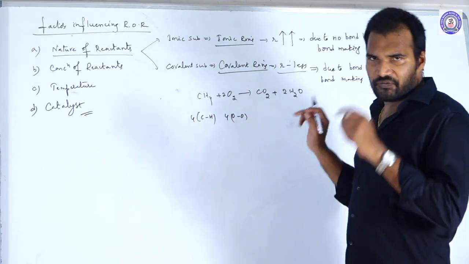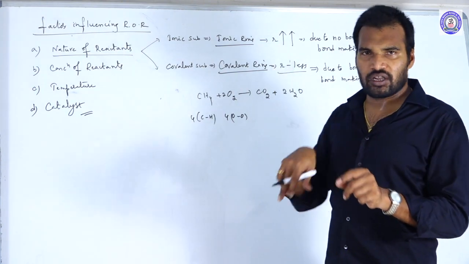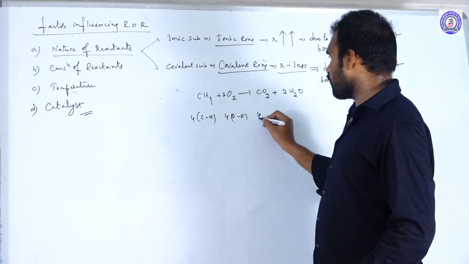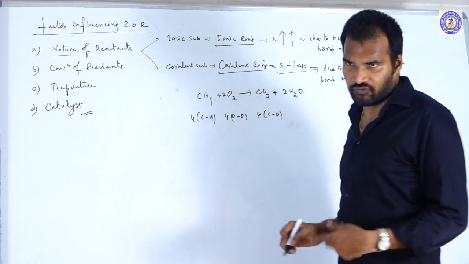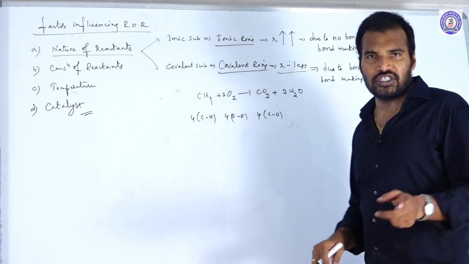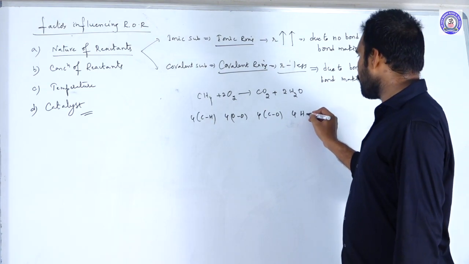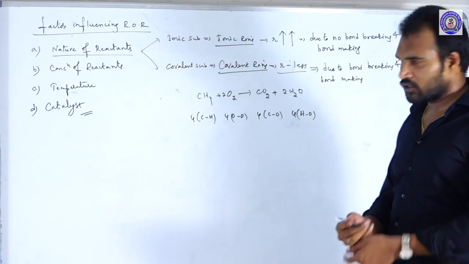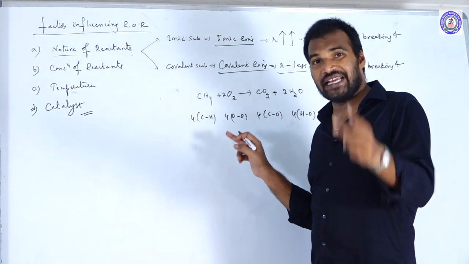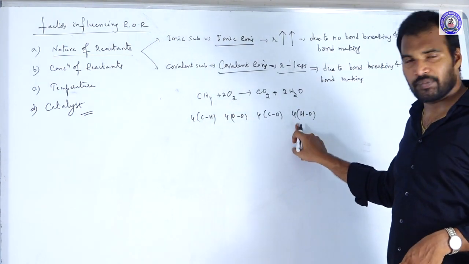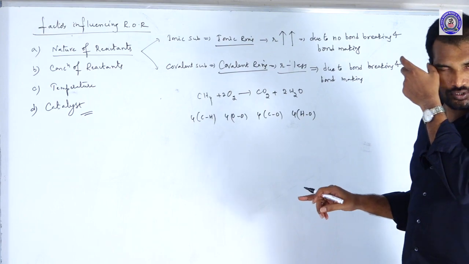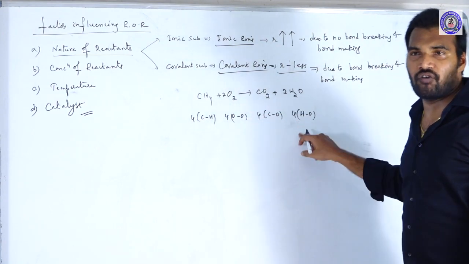Here CO2, if you look at the structure, C double bond O, double bond O. That means 4 CO bonds they should form. And each H2O molecule having 2 HO linkages, so total 4 HO bonds they should make. So total how many bond cleavages? 8 bond cleavages. How many bond making? 8 new bonds formation. Total 8 cleavages and 8 formations.